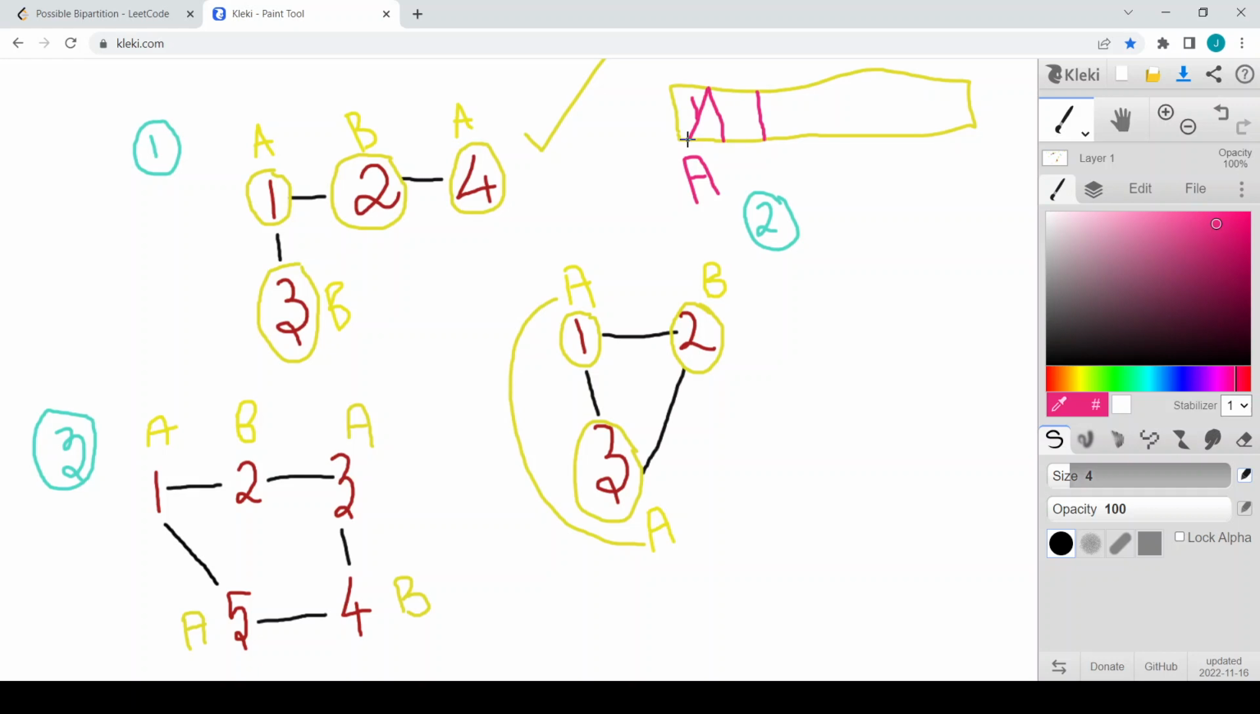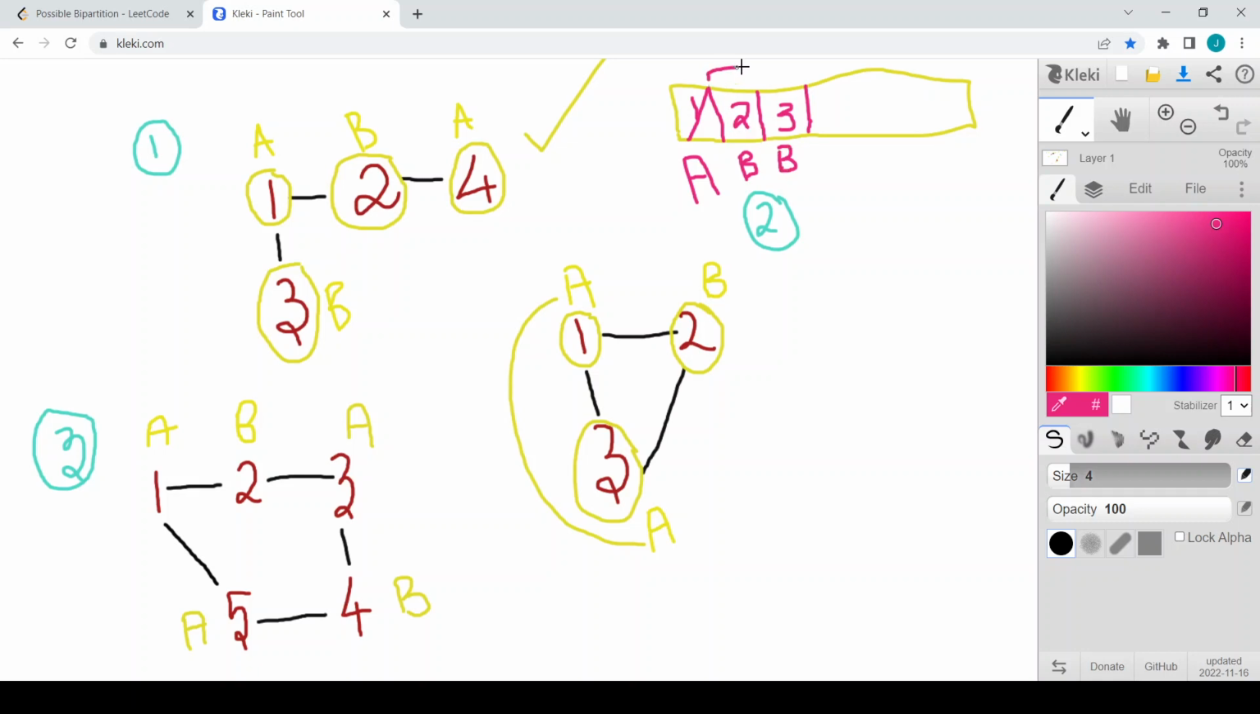So I will delete this, and I will be pushing all the adjacent nodes into my queue now. I will be pushing 2 and 3 as well, and these are not visited yet. So I will visit 2 and 3, and I will mark their group ID to be the opposite group ID, which is B. Superb. Now we have processed this.